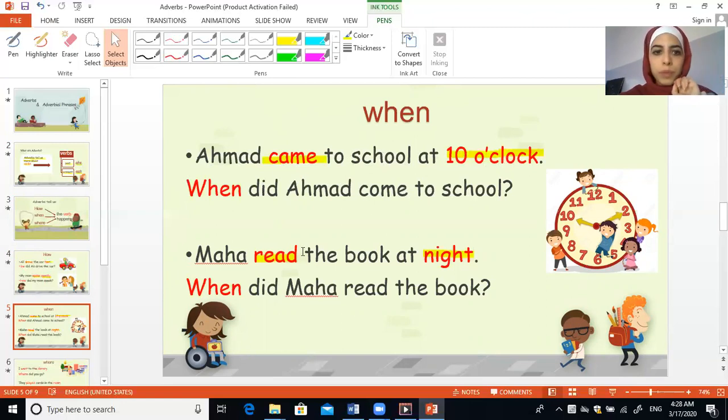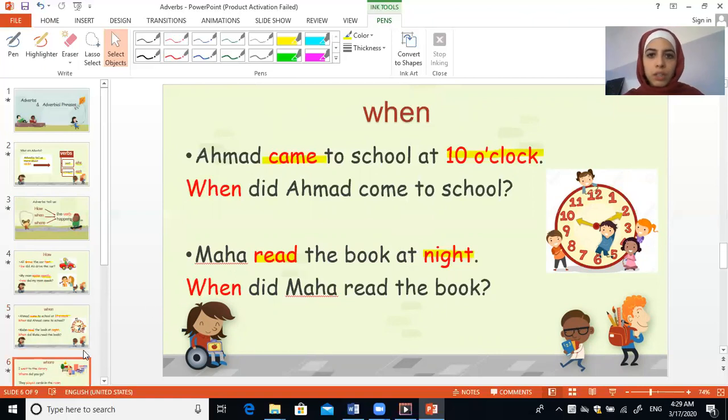Sentence number 2. Maha read the book at night. I have the verb read, which is past of read, and I have time, which is night. When did Maha read the book? Maha read the book at night. So this is 2. Remember, adverbs describe verbs. First, how, then when, third, where.